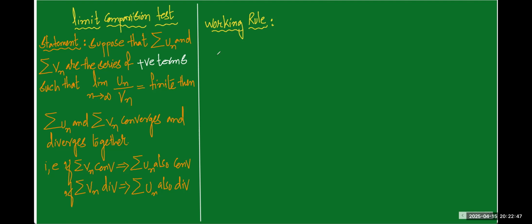This is the common question for every exam. The working rule: step number 1, find un. What is un? The nth term of the given series.